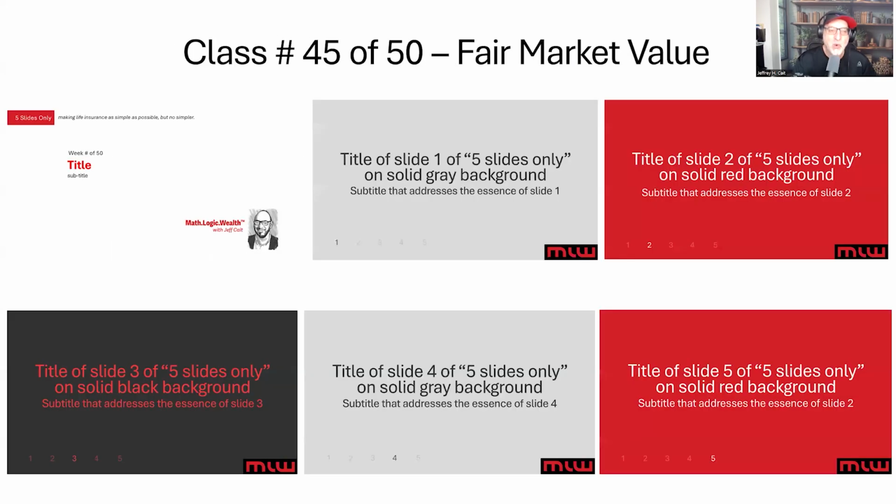So thanks, class 45 of 50. Here's what we got, a bunch of slides. I haven't added the slides to it, but what we know is there are five calculations consumers need. They have to know what they're buying, which is fair market value, not cash surrender value, which is typically higher. We calculate it: present value of the death benefit minus present value of cost. The statement that they receive won't show it. The one that you receive won't show it.